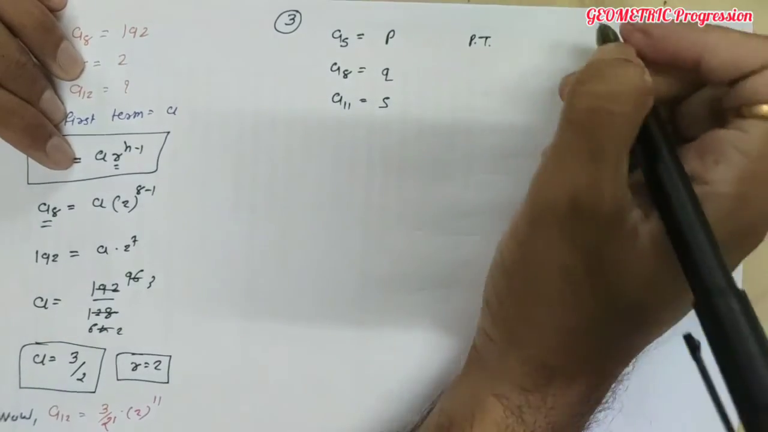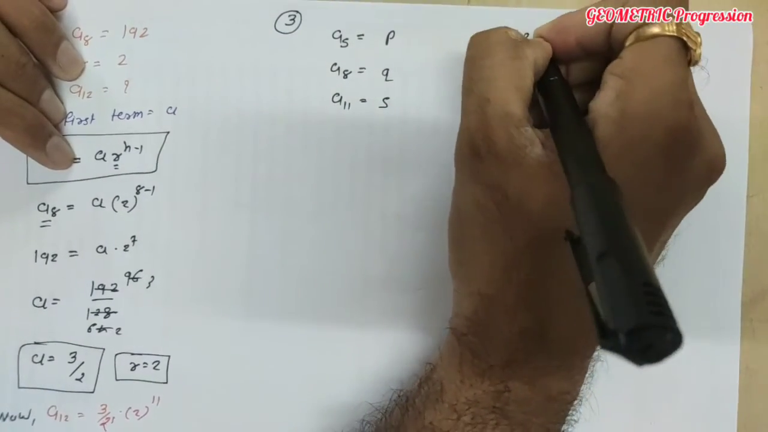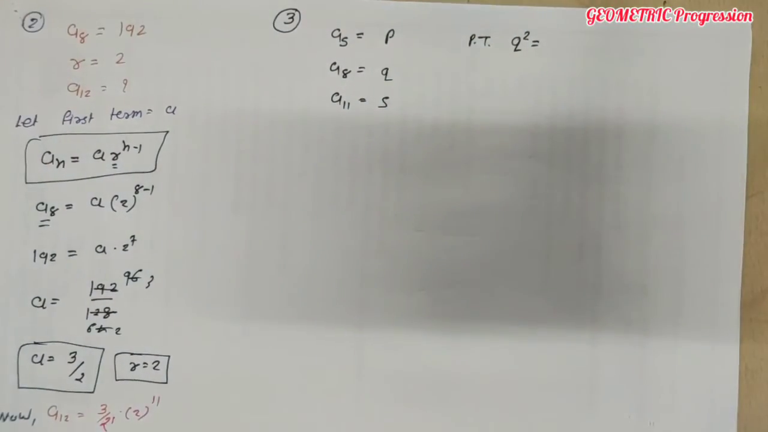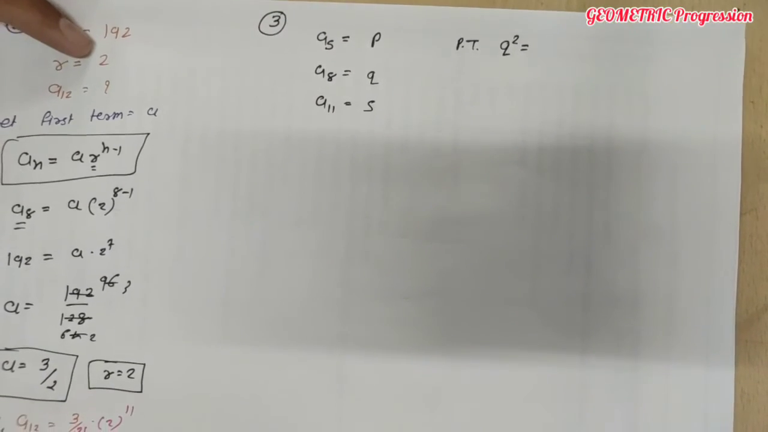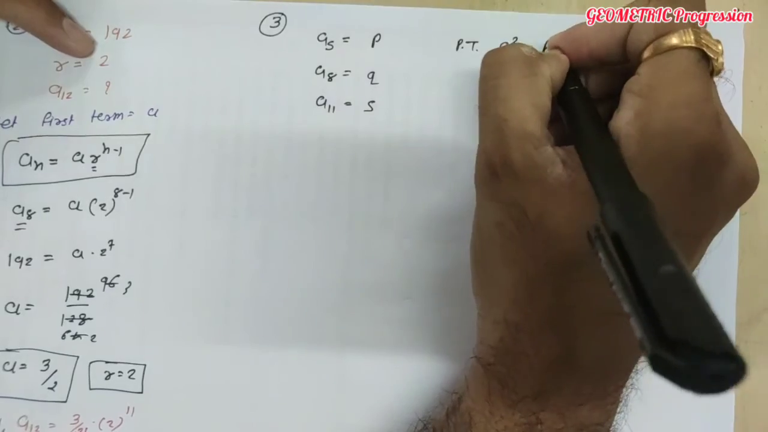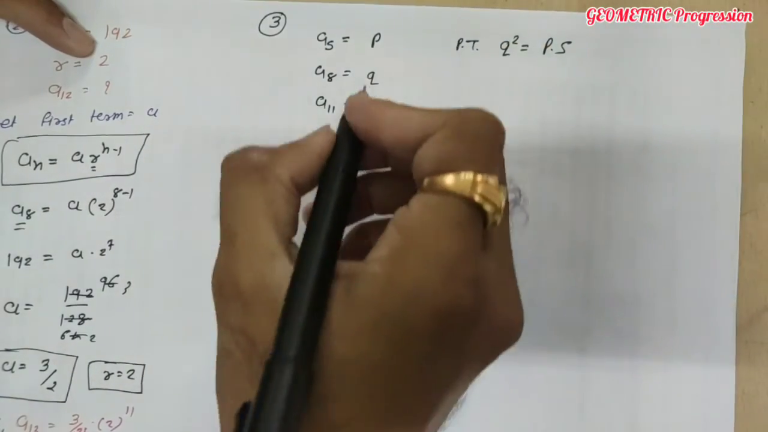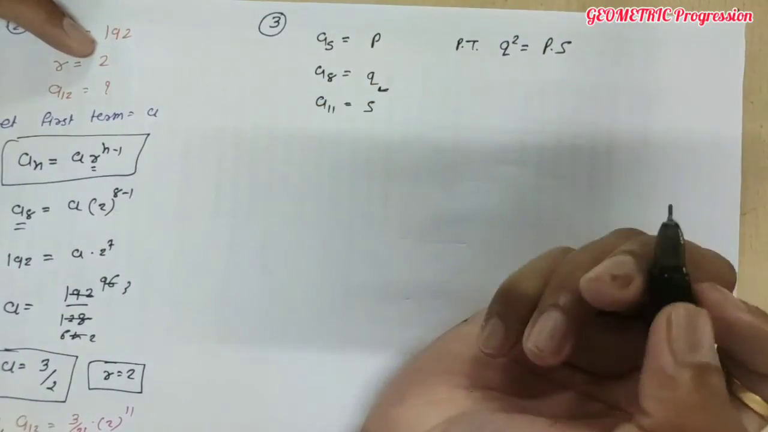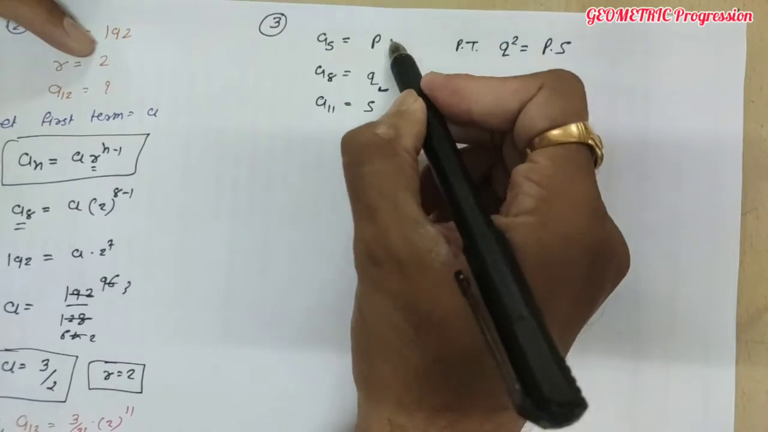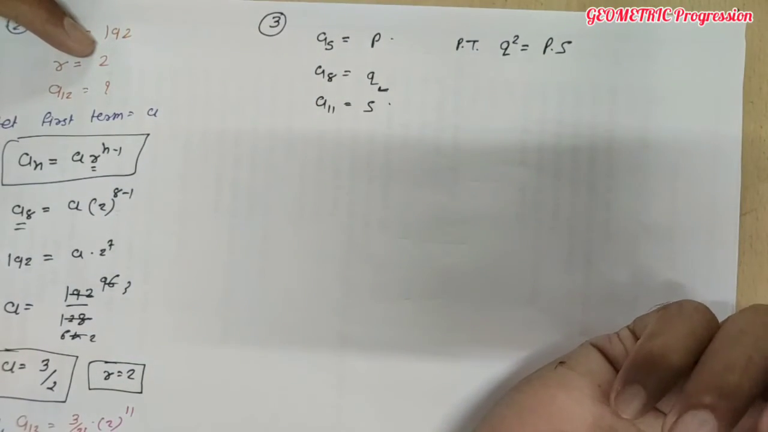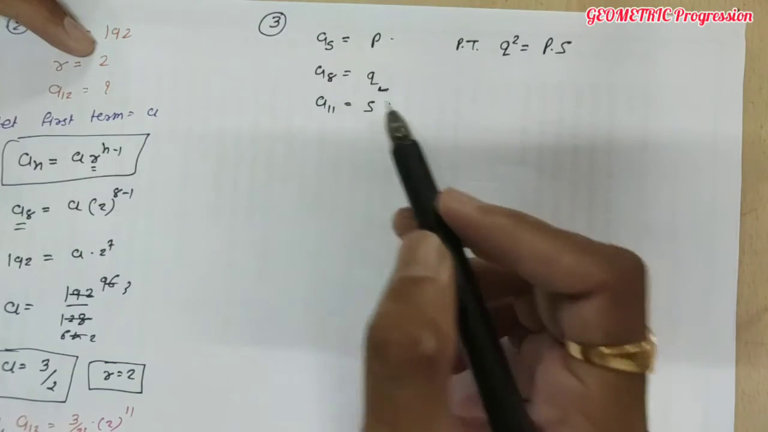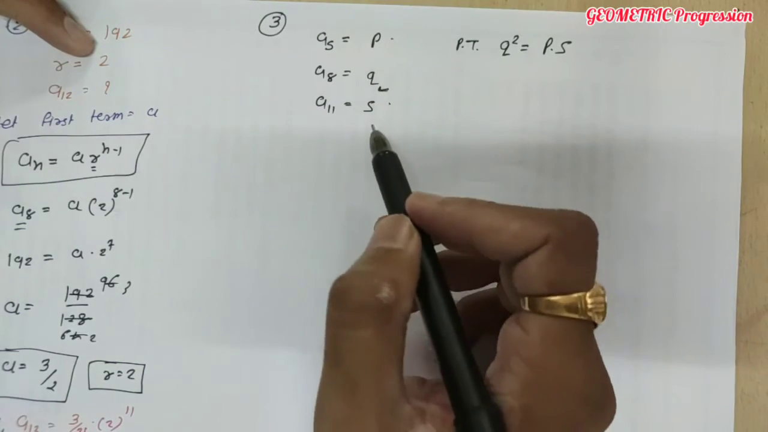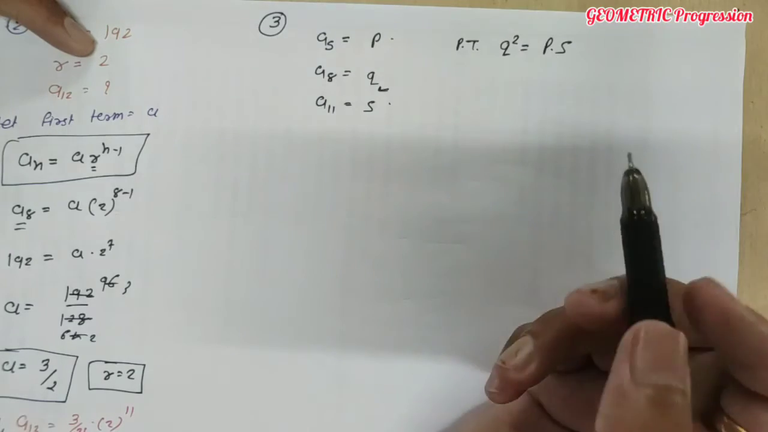देखो प्रूव क्या करना है. Prove that Q square is equal to P into S. Q square is equal to this P into S. ये आपको प्रूव करना है. डन. क्वेश्चन समझ में आया? 5th term, 8th term and 11th terms are given, that is equal to P, Q and S respectively. Prove that Q square equal to PS.